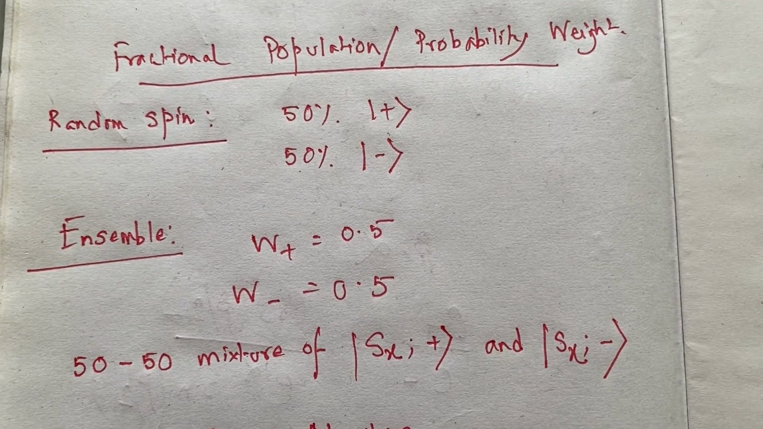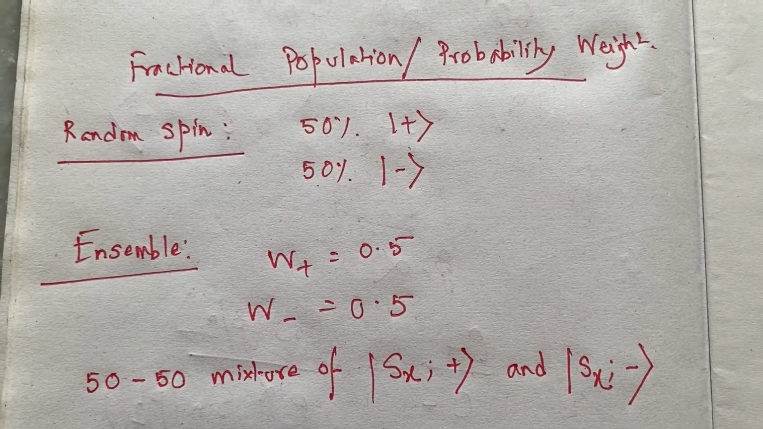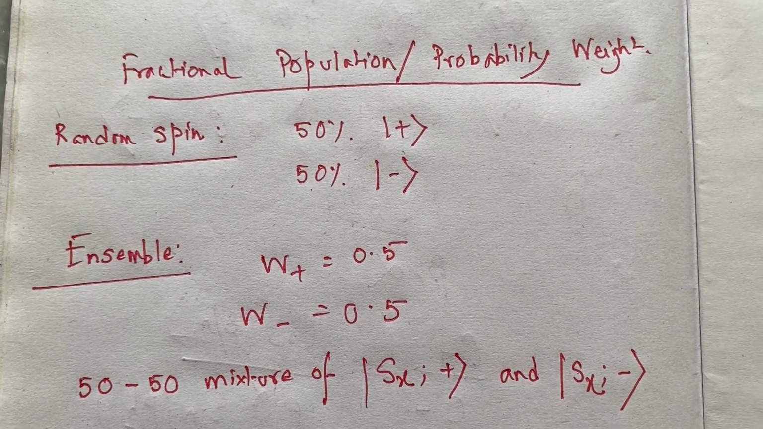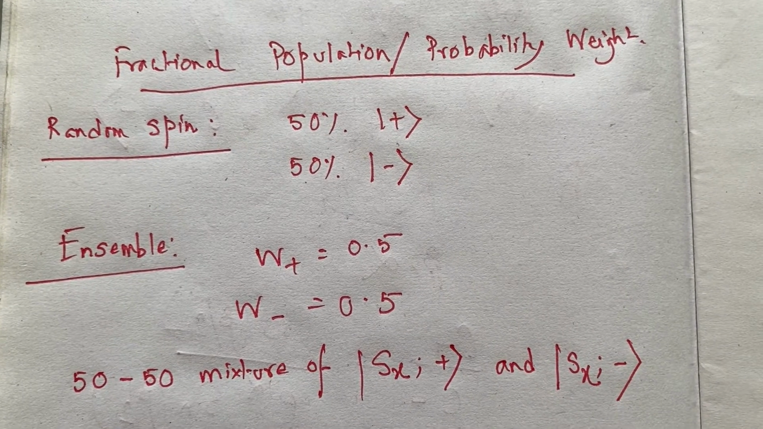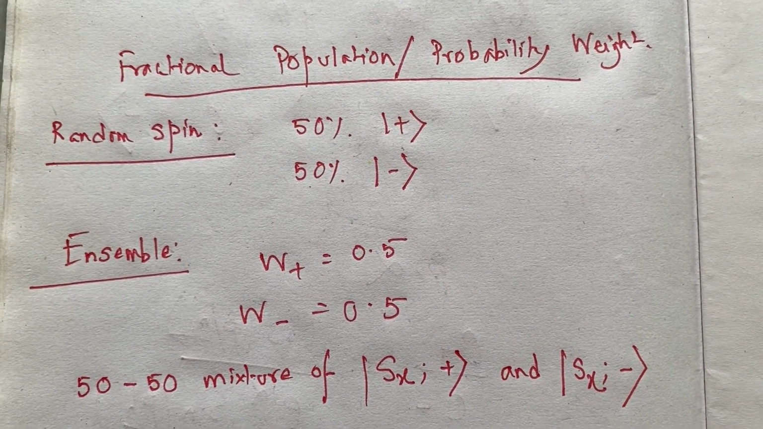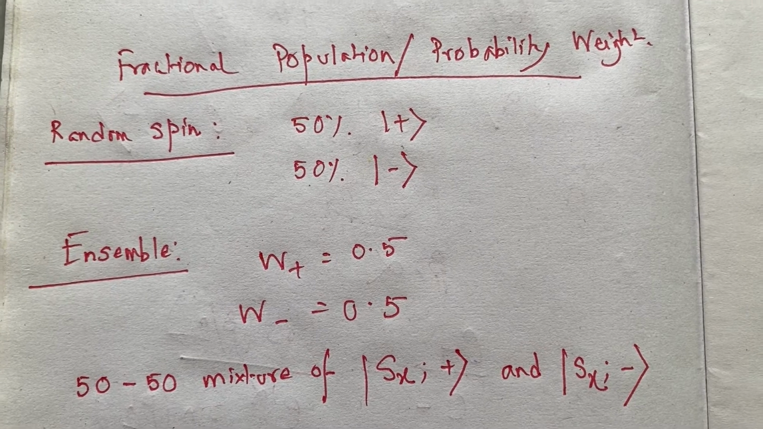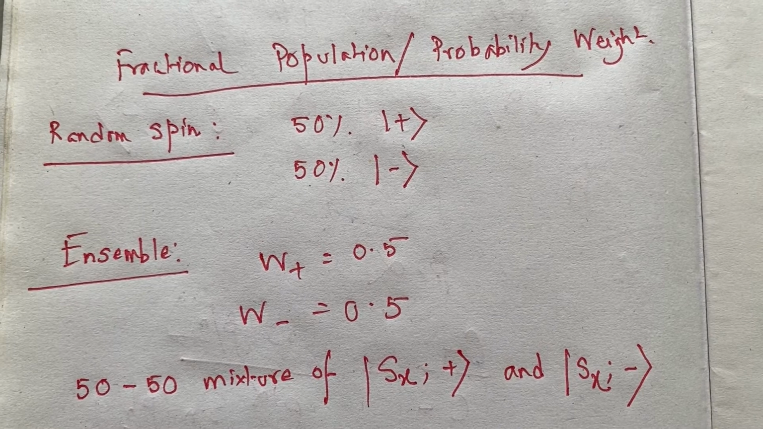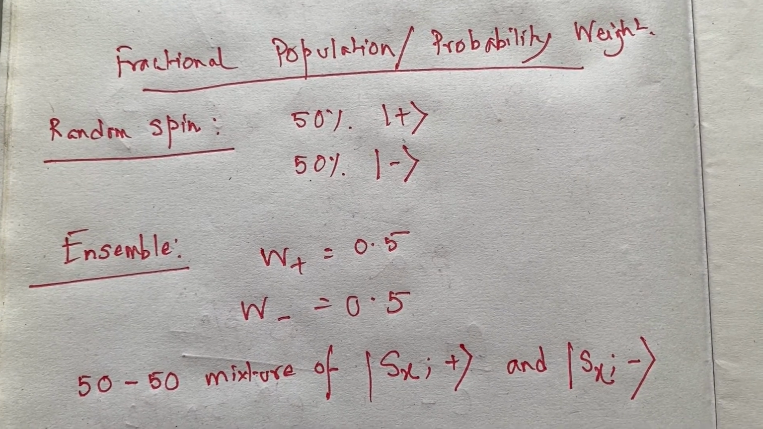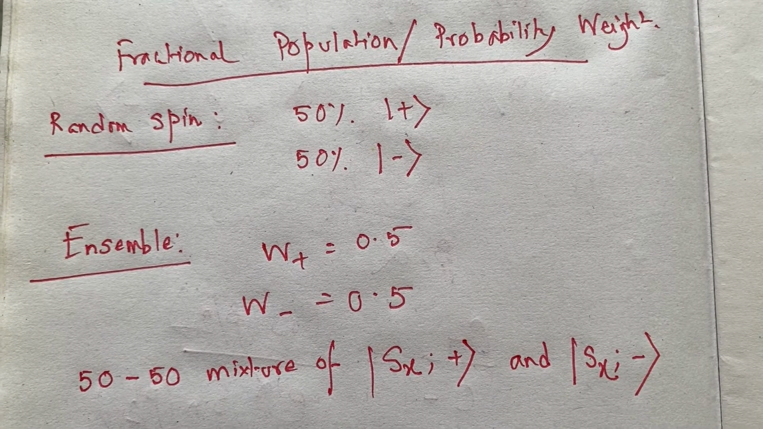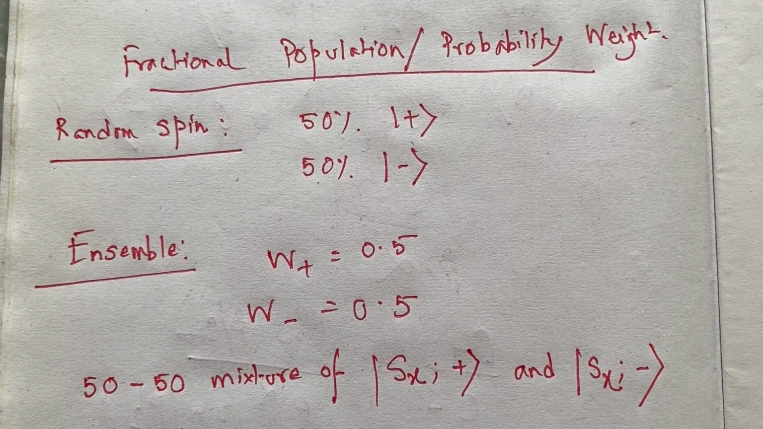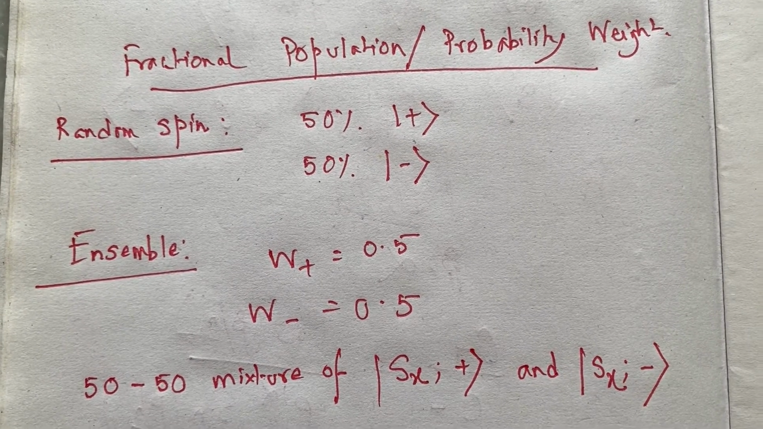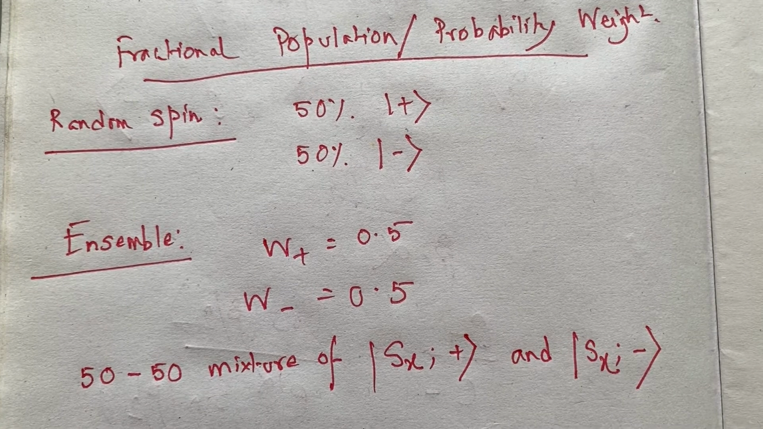In this context, a very important concept we must discuss is the fractional population or the probability weight, because this is to tackle the situation we have just discussed, where we do not have any definite spin direction. All the directions are random. We have some atoms which have random spin orientation. So an ensemble or a beam of silver atoms coming out of a hot oven is a very good example of this kind of random ensemble.